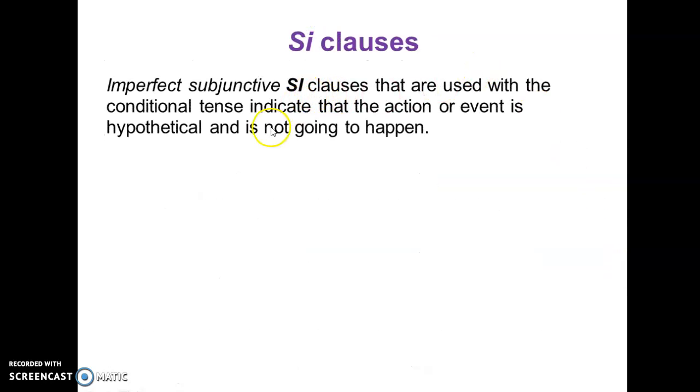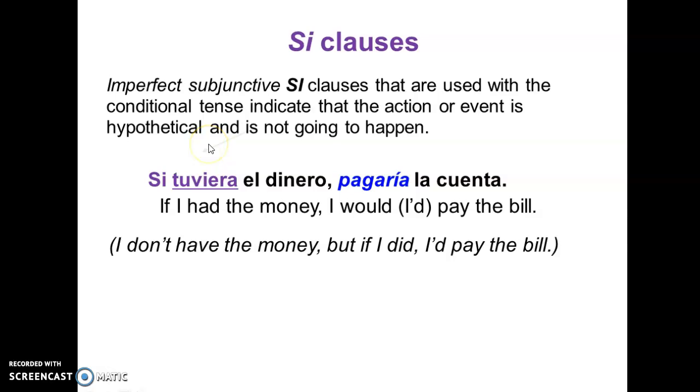Okay, so the imperfect subjunctive in si clauses that are used with conditional tense indicate that the action or event is hypothetical and is not going to happen. So that's what I was saying at the beginning. Si tuviera el dinero, pagaría la cuenta. So if I had the money, I would pay the bill. But I don't have the money. If I did, I would pay the bill. But there's no money, so there's no way that this person would be able to pay the bill. And so it's an event that is hypothetical or not going to happen.